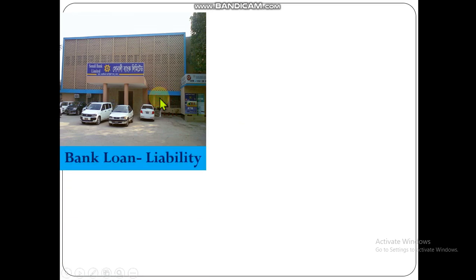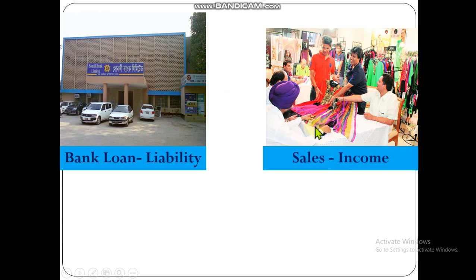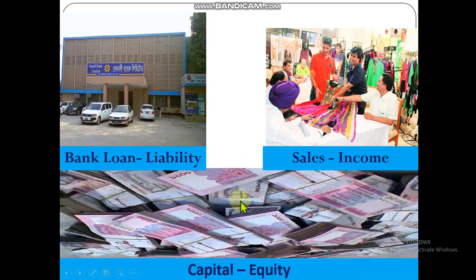Dear student, bank, we may take a loan from bank. This is sales, income. Then lots of cash money, capital given by the owner. So dear student, loan is a liability, sales is an income, and capital is an equity.